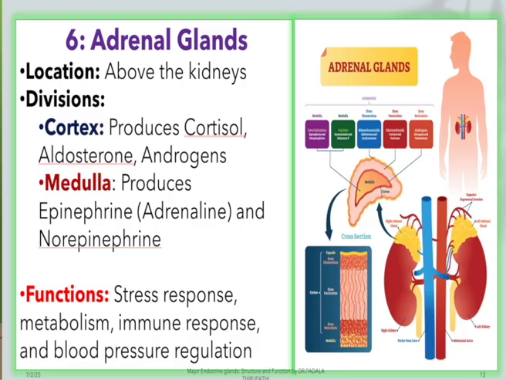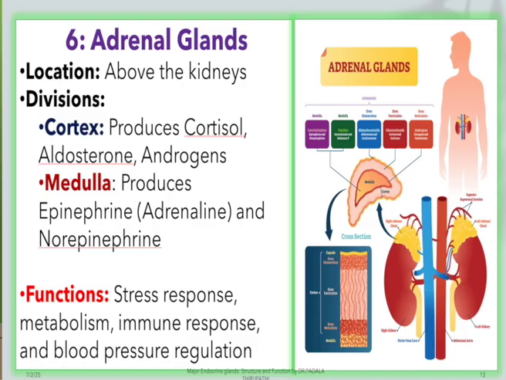The cortex produces cortisol, aldosterone and androgens, whereas the medulla produces epinephrine, which we also call adrenaline. This adrenaline is also called the fight and flight hormone, and the second hormone of the medulla is norepinephrine.